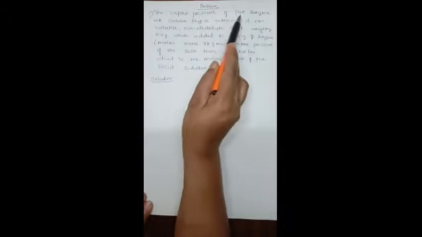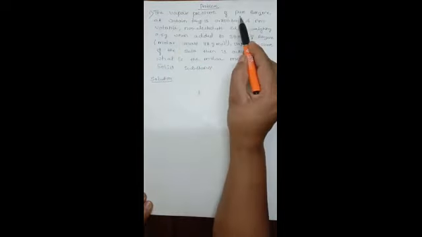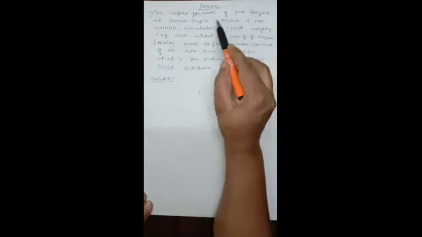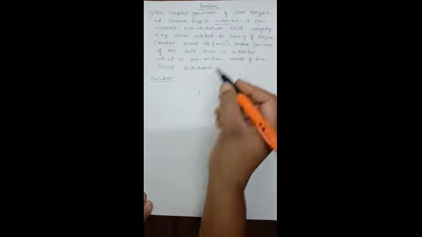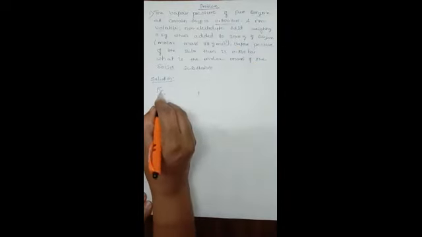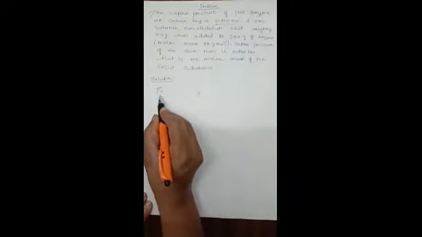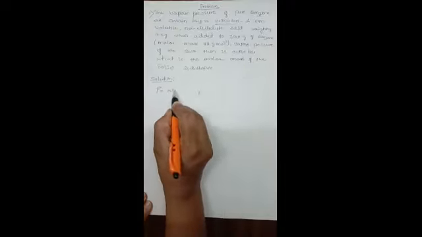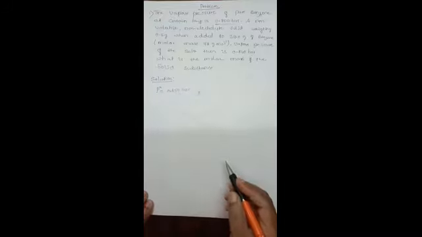The vapor pressure of pure benzene at a certain temperature is given. Vapor pressure of pure benzene means this is the solvent. The vapor pressure of the solvent is found to be 0.850. So P naught is the vapor pressure of the pure solvent, benzene being the solvent in pure form. That is, the vapor pressure of pure solvent is 0.850 bar. Bar is nothing but the unit of pressure or vapor pressure.